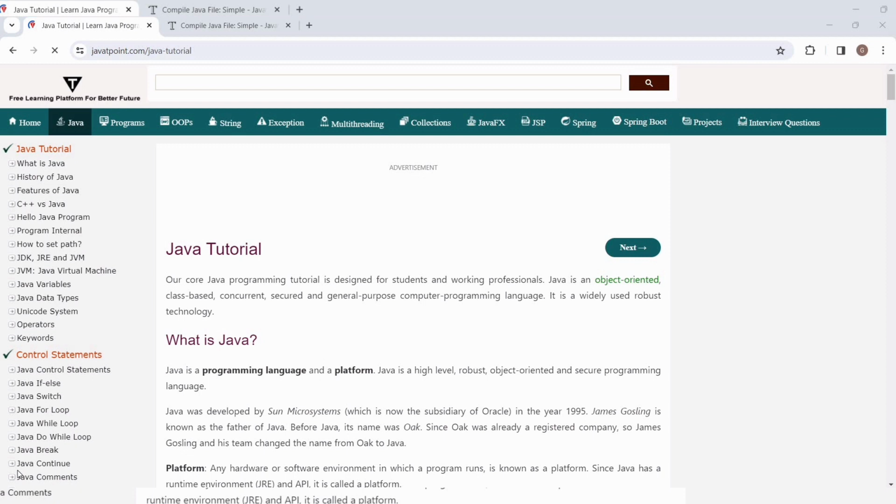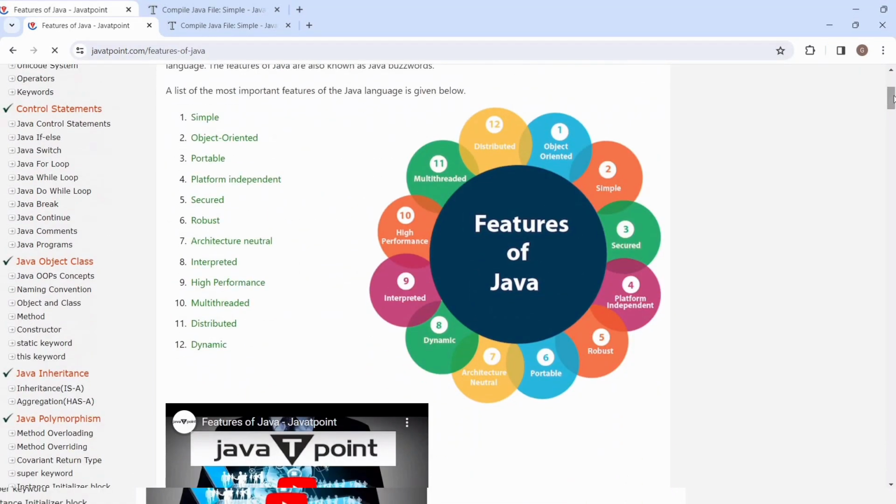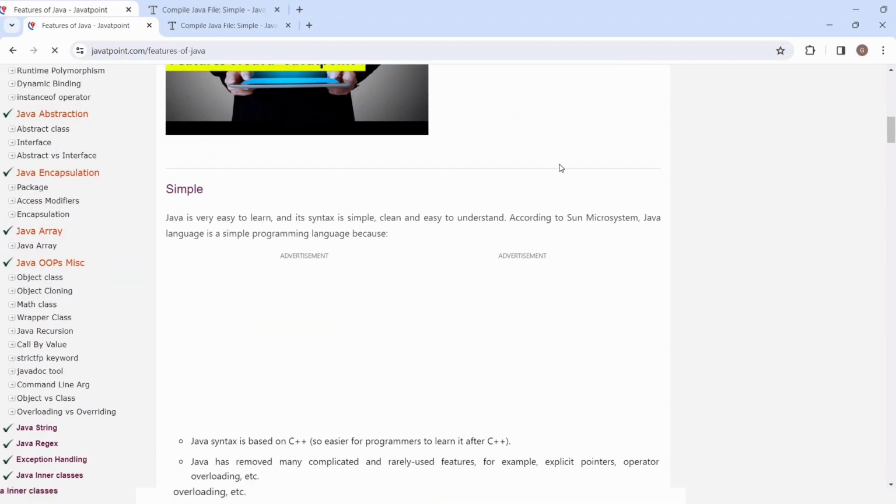So today we will learn about Java. So let's start with Java. Java is a programming language and it has many features we can say. So 12 features we know currently. I will be telling the feature name and why it is so. For that I have used javatpoint.com. Okay, so you can also use that.